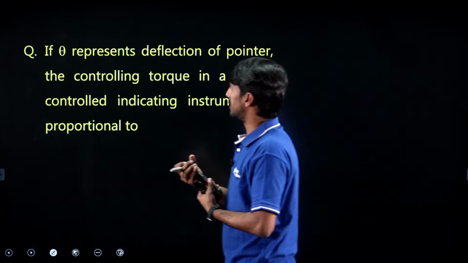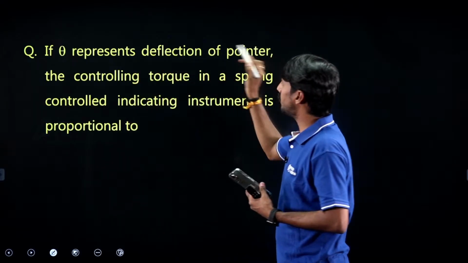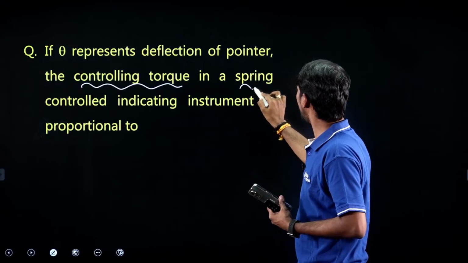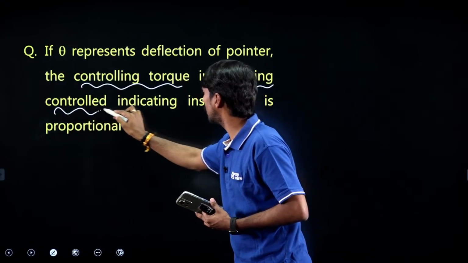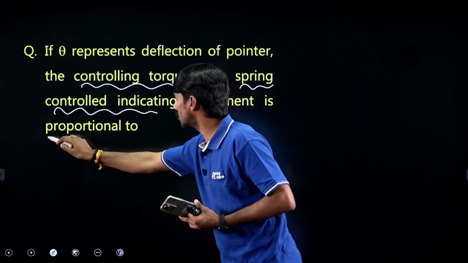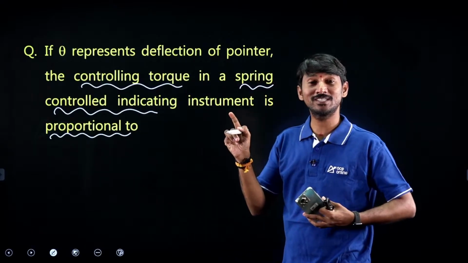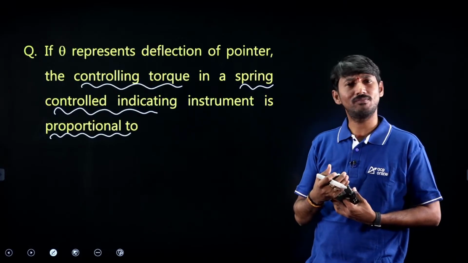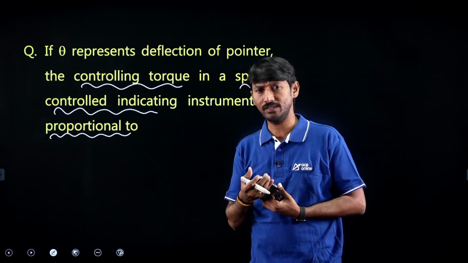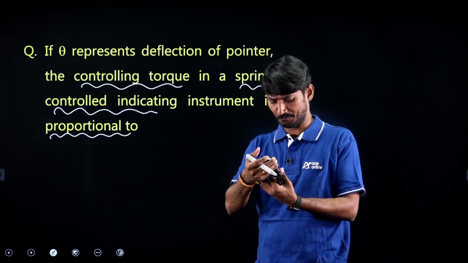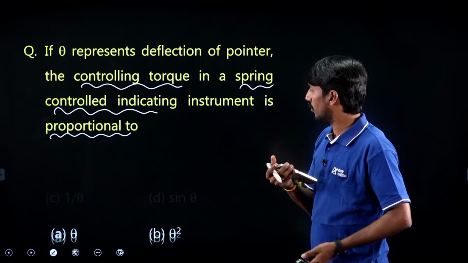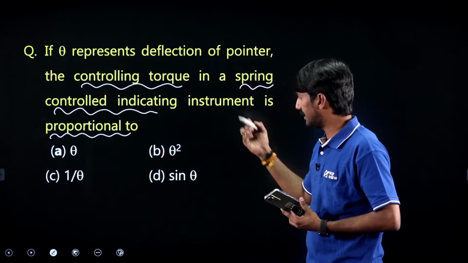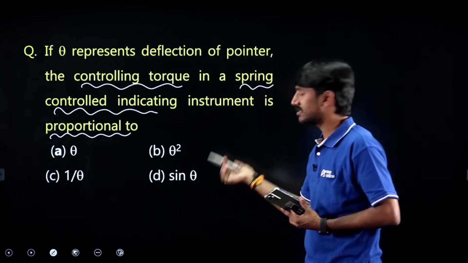If theta represents the deflection of the pointer, the controlling torque in a spring controlled instrument is proportional to what? The earlier question was gravity. This question is spring controlled. What is it without the options? Just try to give the answer. Okay, I am showing the options, don't worry. One is theta, one is theta square, one is 1 by theta, and sine theta.